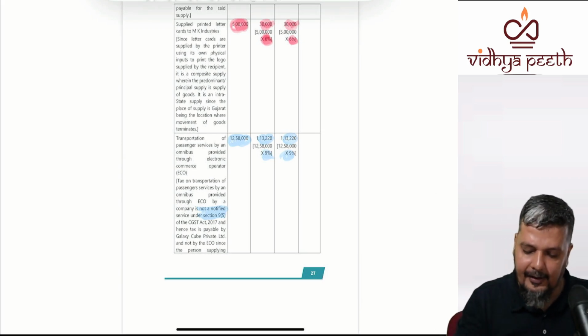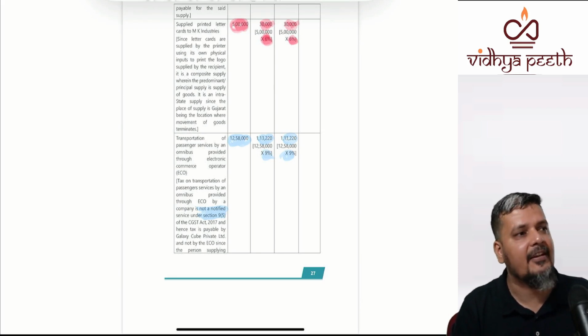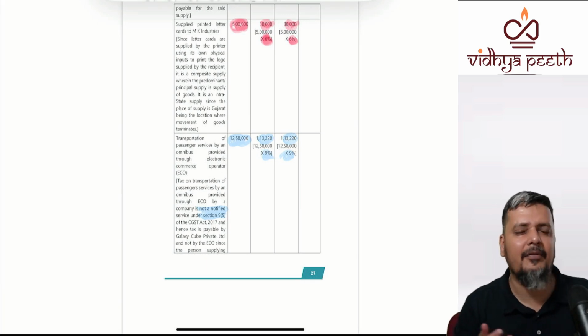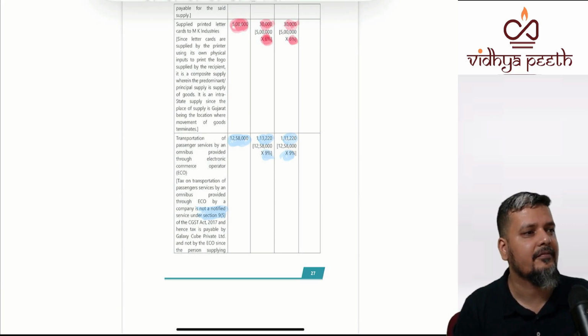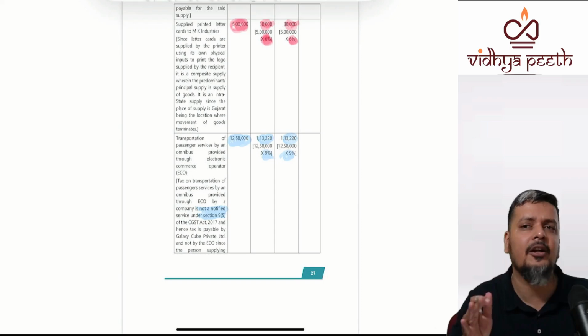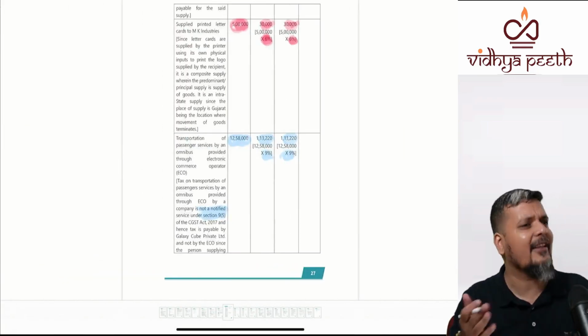Clear? Have they given any information about the customer? If nothing is given, B2C. So by default, when it is B2C, what will you do for passenger transportation services? They have not even bothered to explain this; the entire discussion does not even discuss place of supply. But let us evaluate.